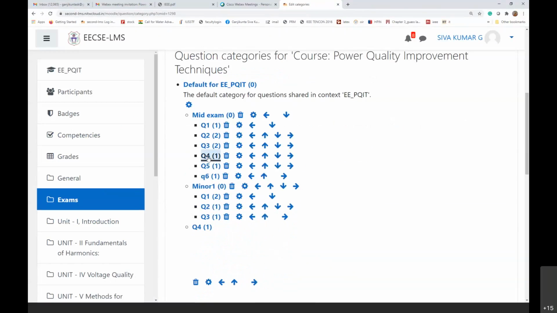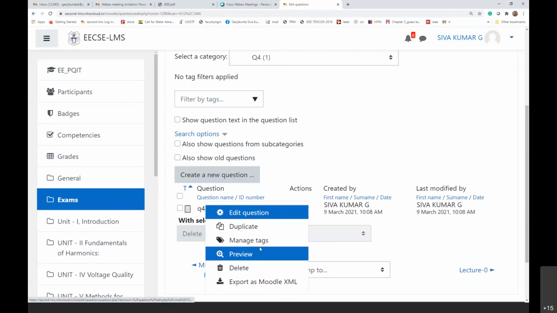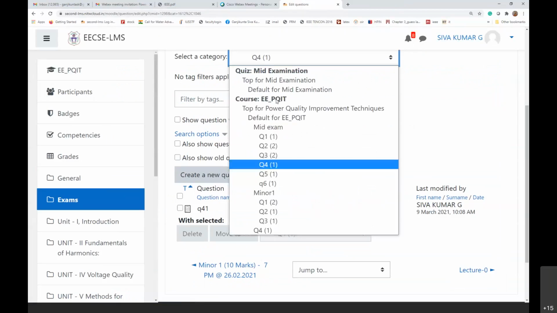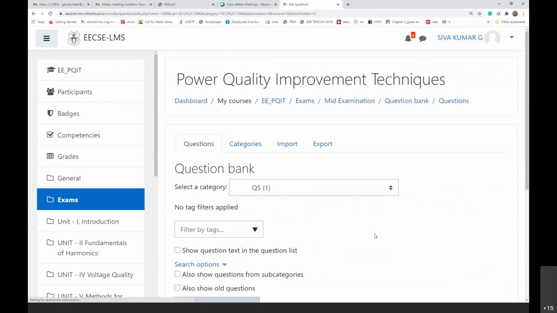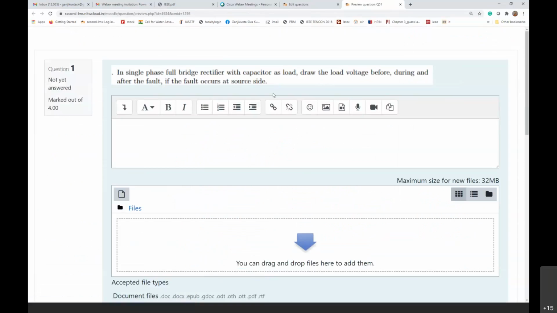Next is question 4. Not this question, this is the last question, right? Question 5. Question 3. Yeah, this is the question which I have not even discussed in the class. This is the problem which is related to the voltage side.